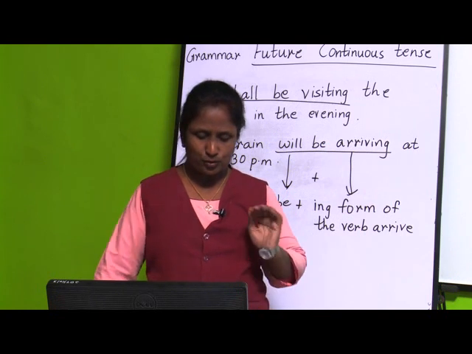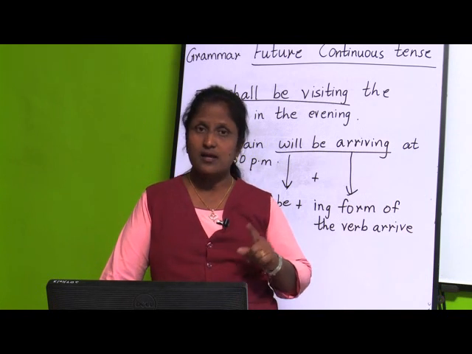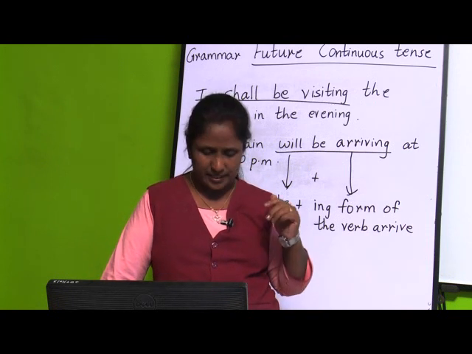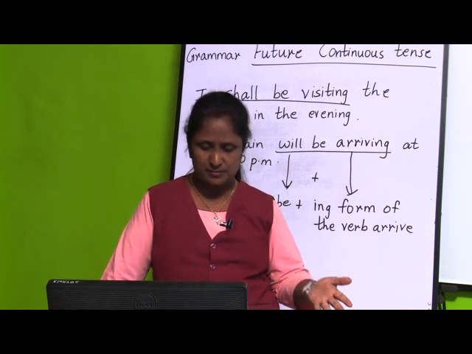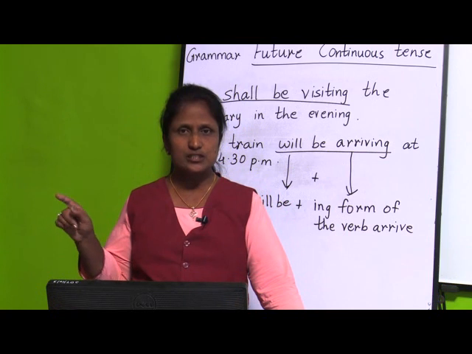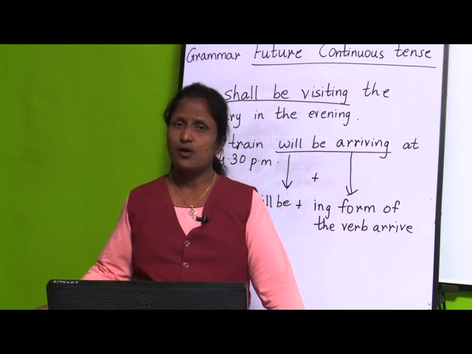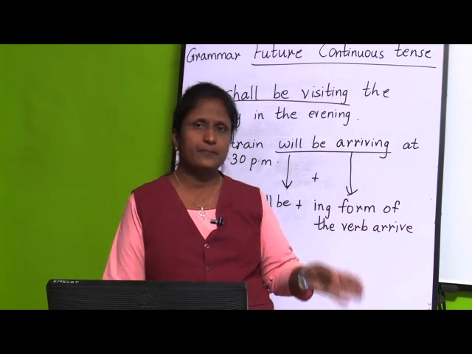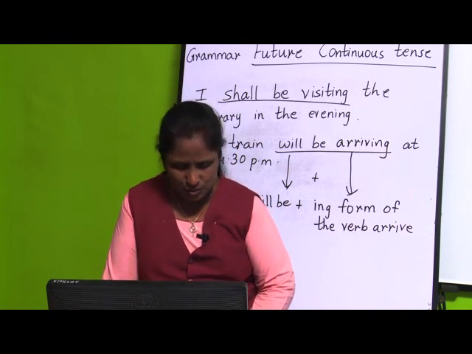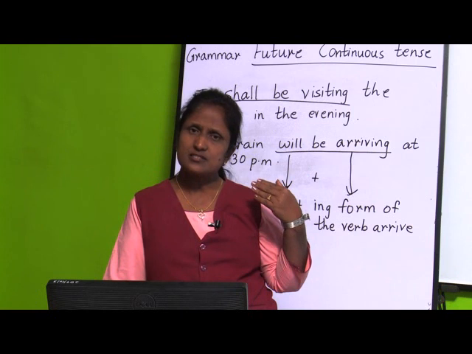See once again, for the going to form, how do we write? We write I plus am, or is, or are. I am plus going to plus the original form of the verb. And if it is third person, he, she, it, or any other third person singular subject, that time we write is plus going to plus the original form of the verb. And with the other pronouns like we, you, they, or any other plural subject, that time plus are plus going to plus the original form of the verb. So, in this way you are going to form the sentences.